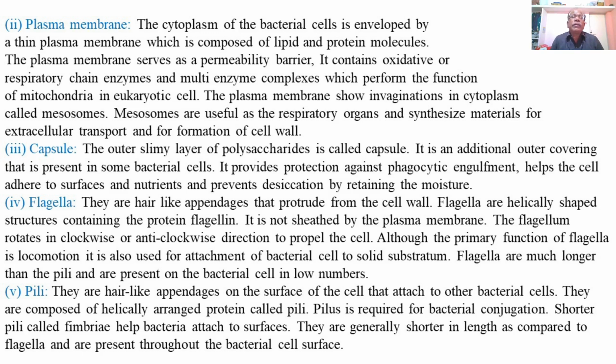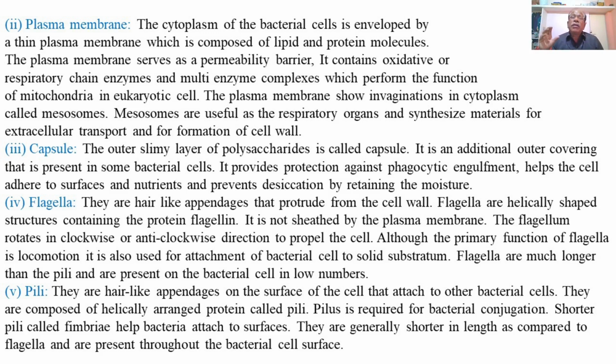The plasma membrane of the bacterial cells is the outermost covering of the cell, and it encloses the cytoplasm of the bacterial cells. It is composed of lipids and proteins.